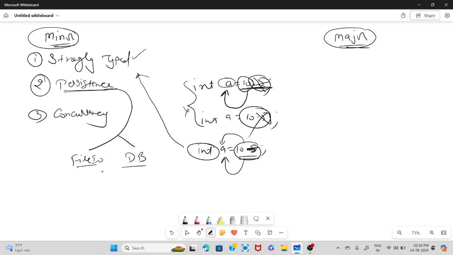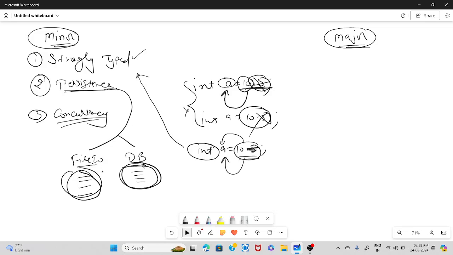File IO means I can write into a file, and the file will be available even if I shut down my laptop, right? Same goes with a database. I can use a database to store some data which will be permanent. If I shut down my laptop and switch it on after 5 days or after 5 months, I can still see the data available, right? So this is known as persistent behavior.